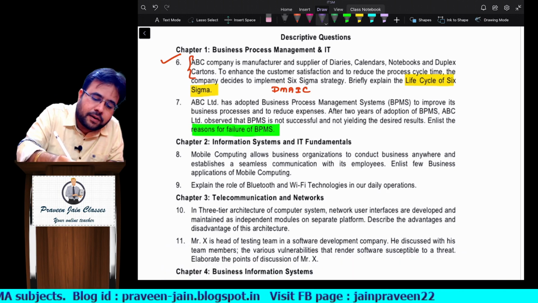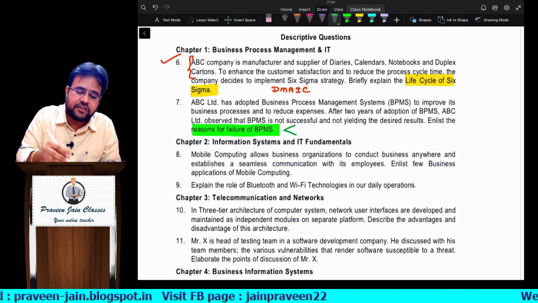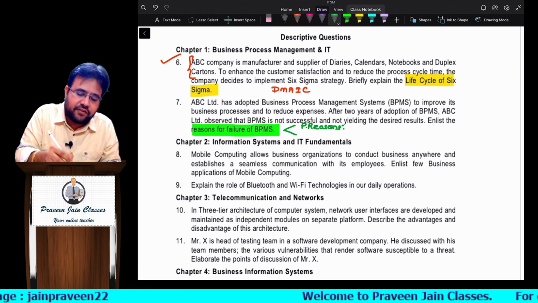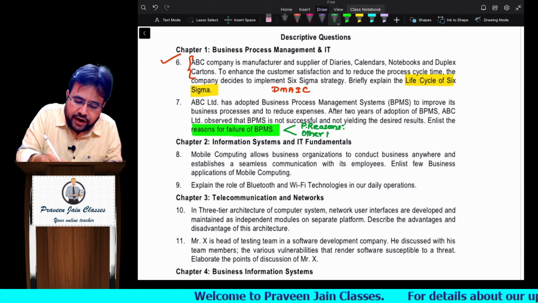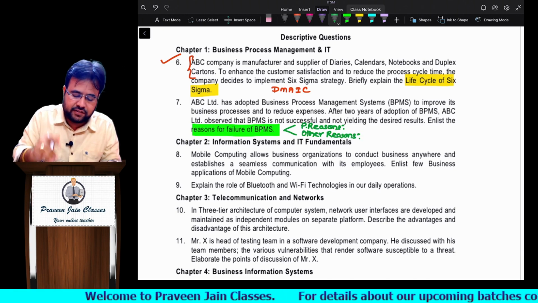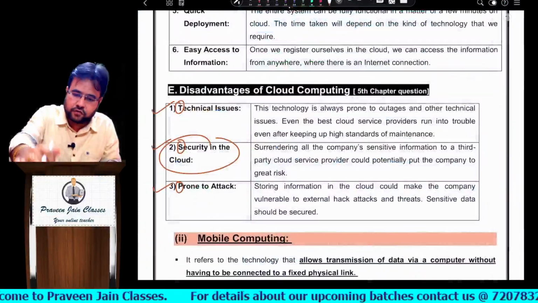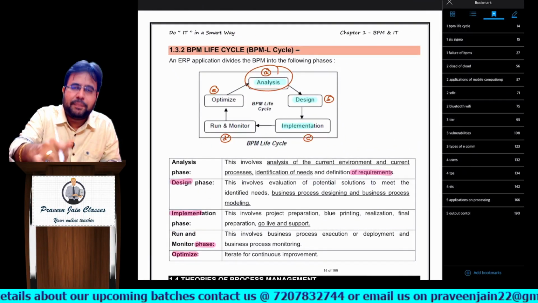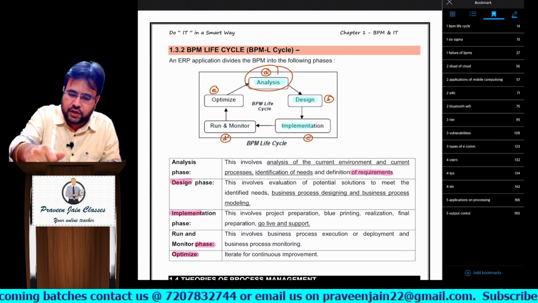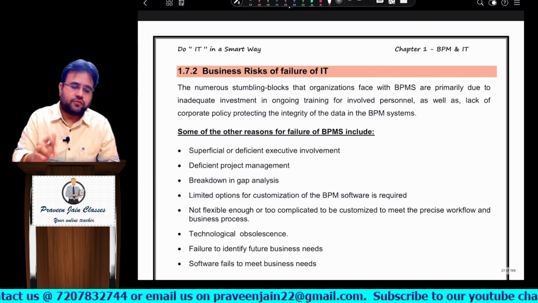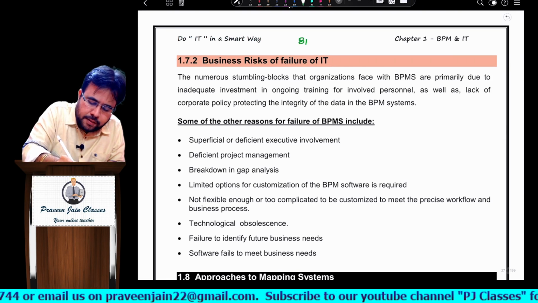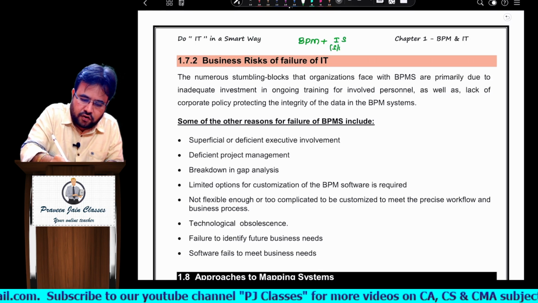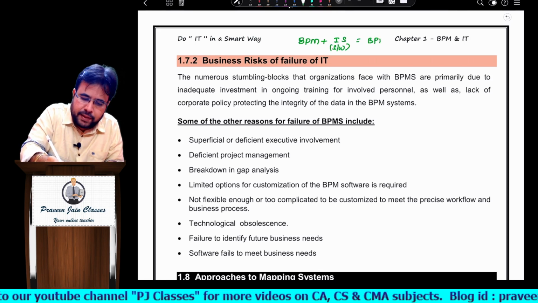If you recall, sir, in the material there are two ways of giving reasons. One is primary reasons, and the second is other reasons. So you have to write both answers. You have to tell primary reasons also, and you have to talk about other reasons also, sir. So what is a primary reason, sir? Whenever you implement a software, BPMS, what is it, sir? What is BPMS? You are managing business process with the help of software. In simple language, if I have to tell you, you are managing business process with the help of an information system, or you can say software. That is what I mean by BPM.